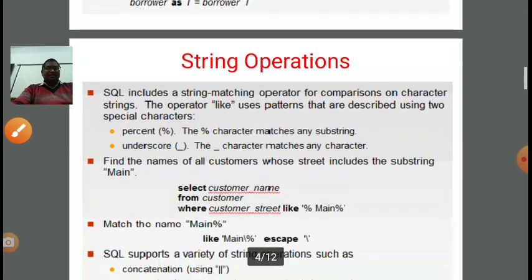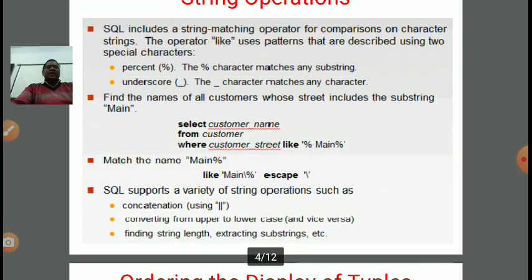Next, string operations. SQL includes a string matching operator for comparison on character strings, the operator LIKE. Patterns are described using two special characters. Percentage: the percentage character matches any substring, means a collection of characters will be matched at the same time. Underscore: the underscore matches any single character, means a single character will be matched at a time, right? Example,